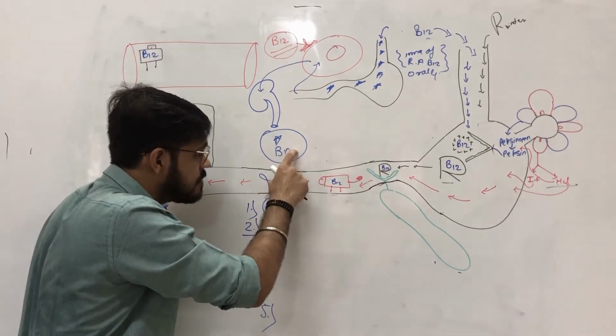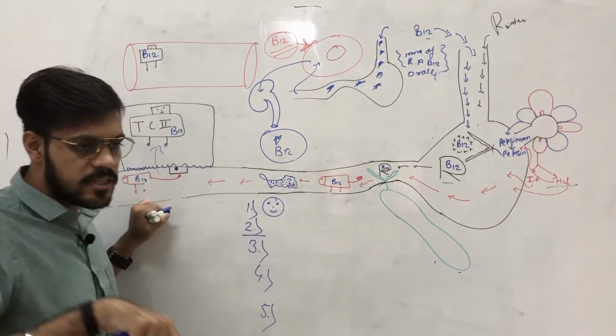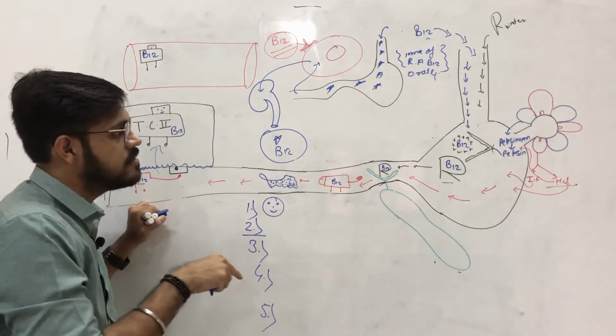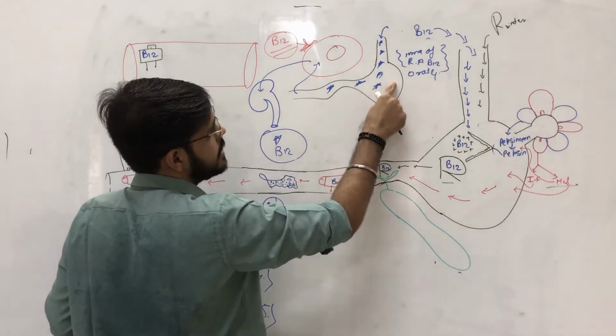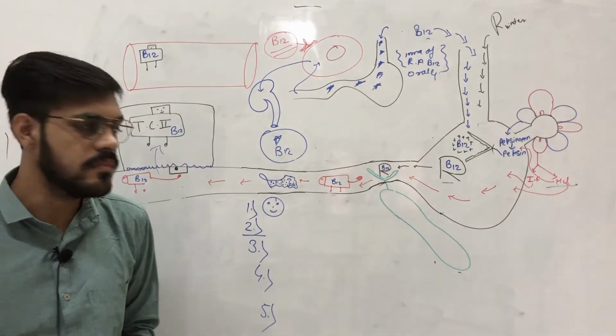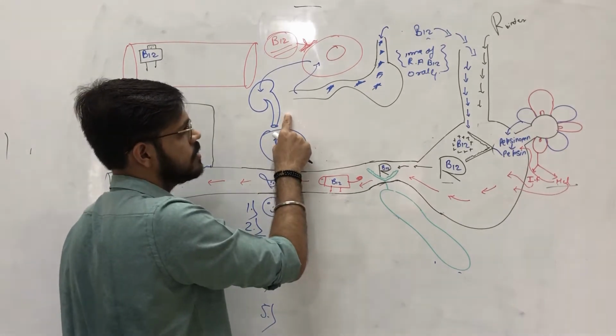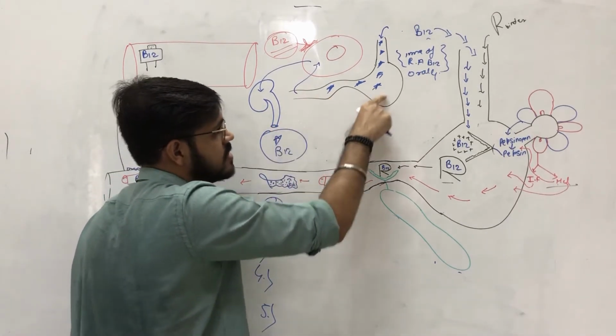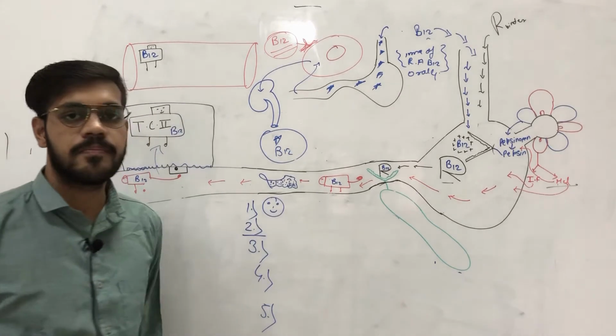If this radioactive B12 is not present in the urine, it means that somewhere in the GIT this radioactive B12 is absorbed.